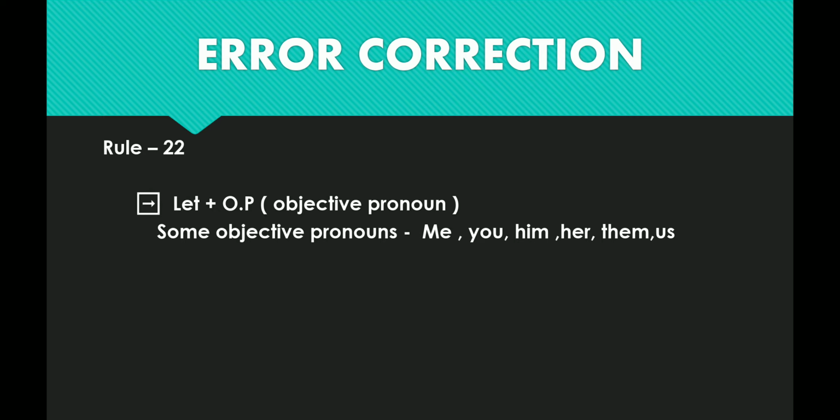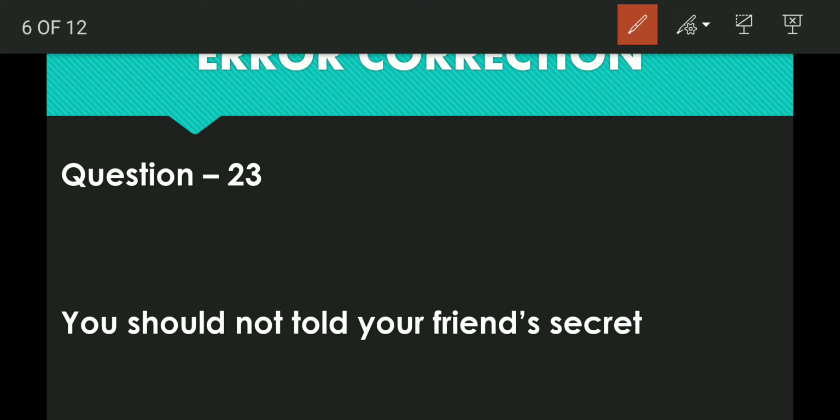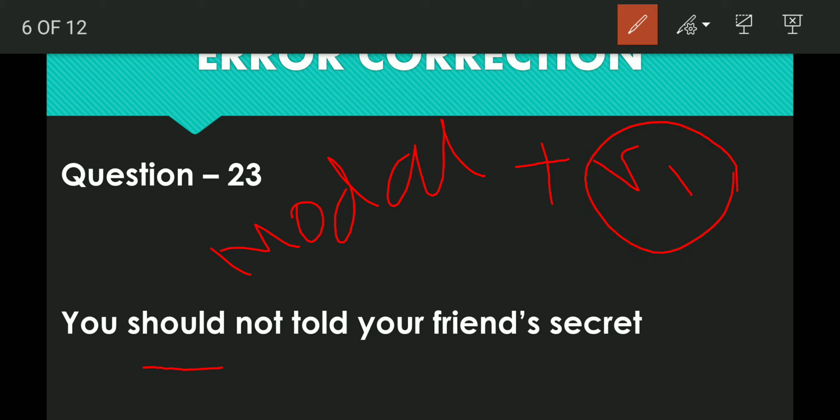We'll move forward to the next question, that is 23. You should not told your friend's secret. Very, very important. Do remember the rule here lies in modal. If you find any modal auxiliary, what exactly will you have to do after that? After that, check whether after your modal auxiliary there is V1, means first form of the verb, the base form of the verb, mentioned or not.